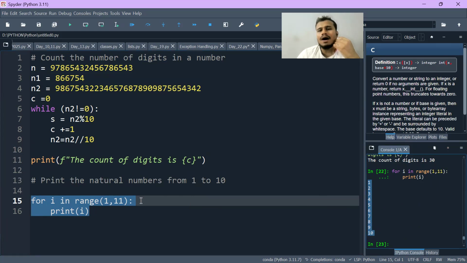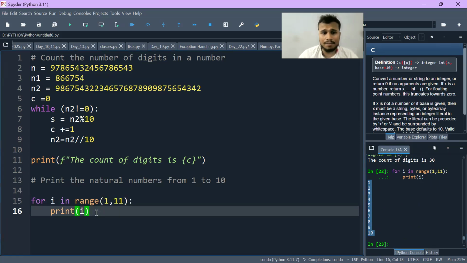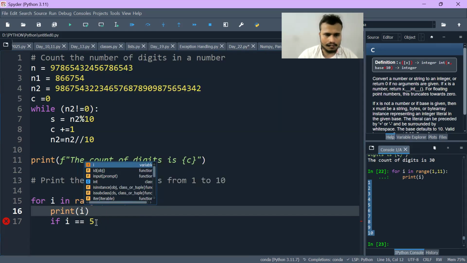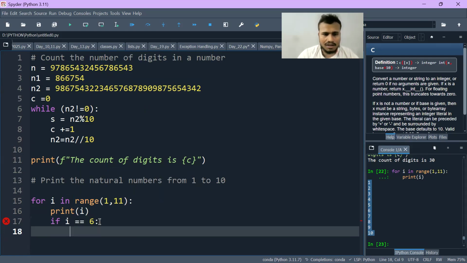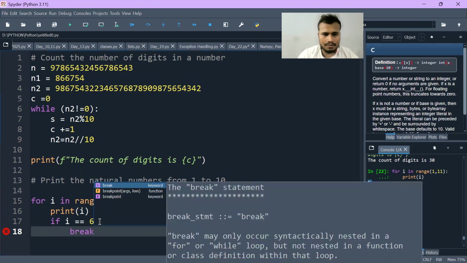And what if I want to print only 5 numbers? For that, we can use the break statement as well. So how do we use that? Here I will just put a condition. I will write if i equal to 5, sorry, if i equal to 6, then break.